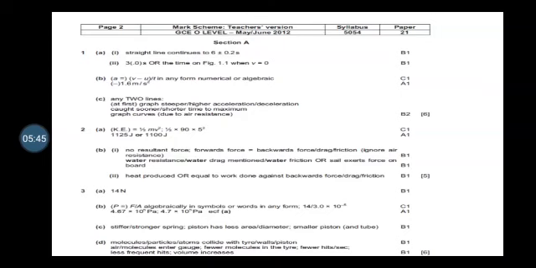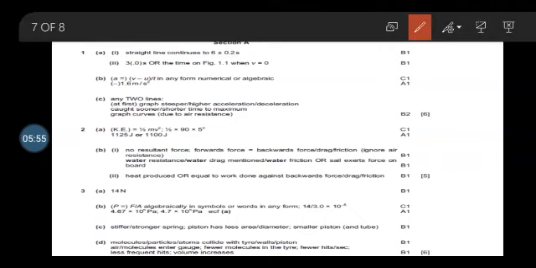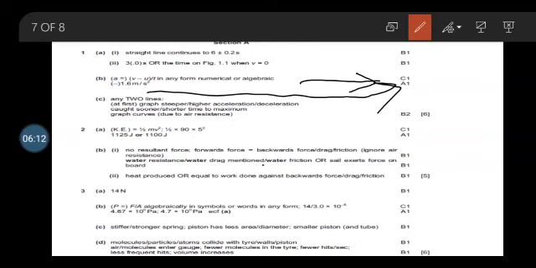Next, I have shared here a marking scheme. In this, you can see clearly that they have explained there is 1 mark for working, that is a equals v minus u divided by t, in any form, numerical or algebraic, that doesn't matter, but you have to put the values in it. Then 1 mark is for the answer. So working is necessary: 1 mark for working and 1 mark for the answer with the correct unit. That should be noted.